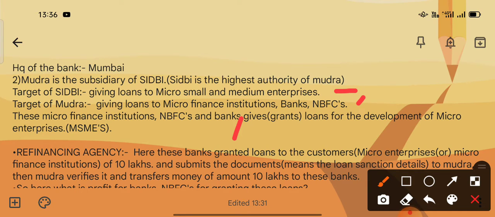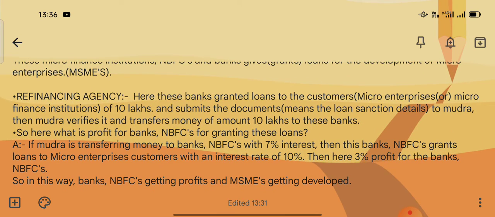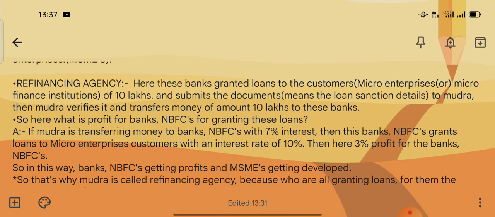Banks and NBFCs grant loans to micro enterprises, suppose 10 lakhs. They submit the customers' documents, with the loan sanction details, to Mudra. Mudra verifies them and transfers the 10 lakhs to these banks.